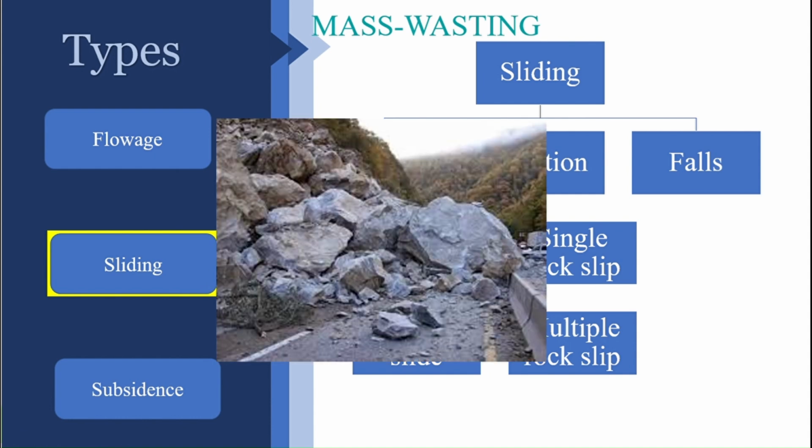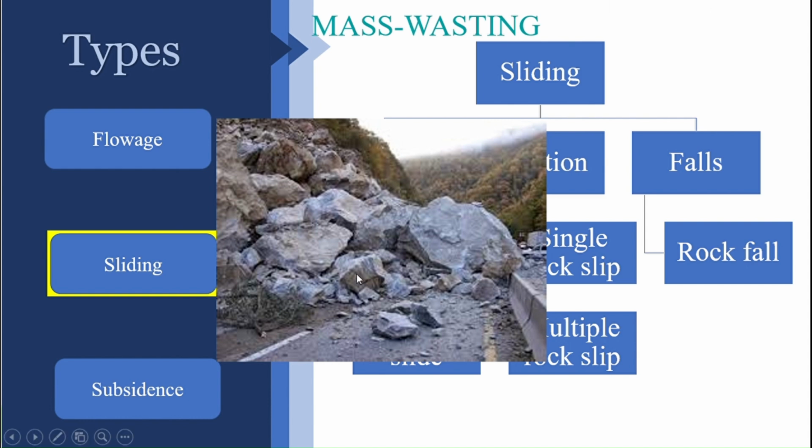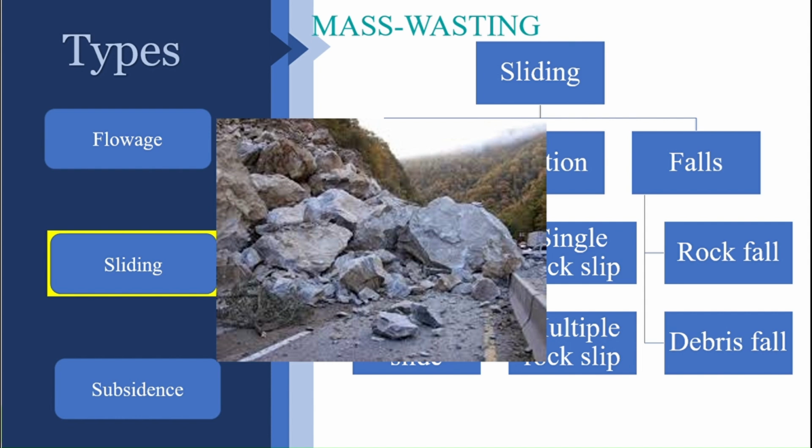Okay, and the final one is just fall of rock. So this is called falling. This category comes as falls, where the rock simply falls from its position to the plane surface. There is no sliding or rotational movement. This is further subdivided into rock fall, where a single rock type falls from a slope that is steeper, and debris fall, where more than one type of rock is involved in falling on a steep slope surface. Okay, so for sliding, we have three categories, and we have explained what those are.